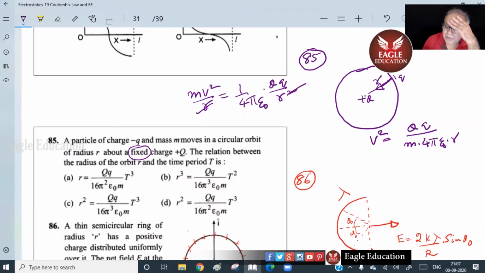Yes, sir. Now this will be written as 2 pi r by t whole square into q by m 4 pi epsilon 0 r. So find out what is it.